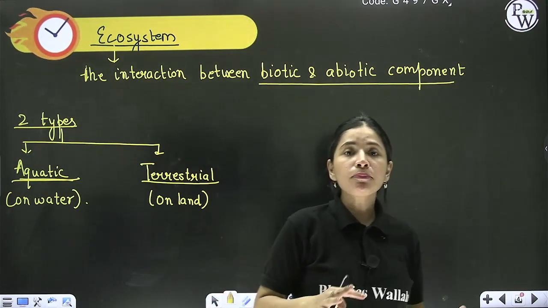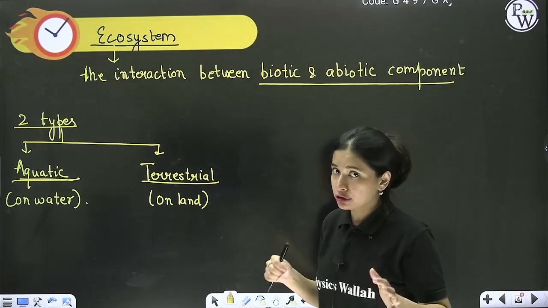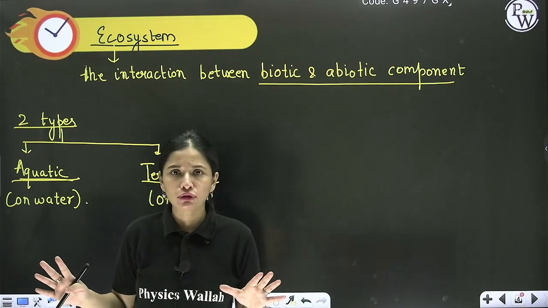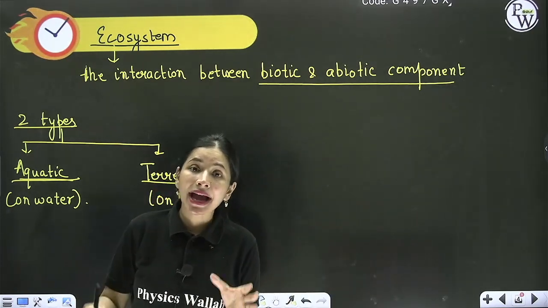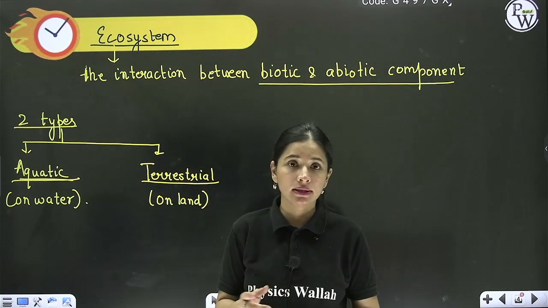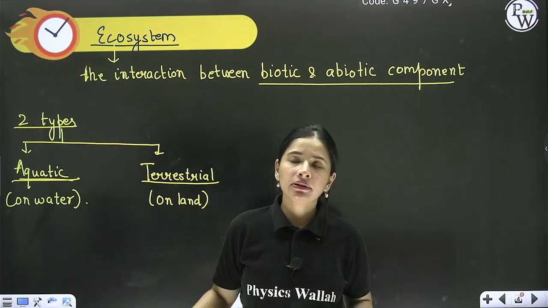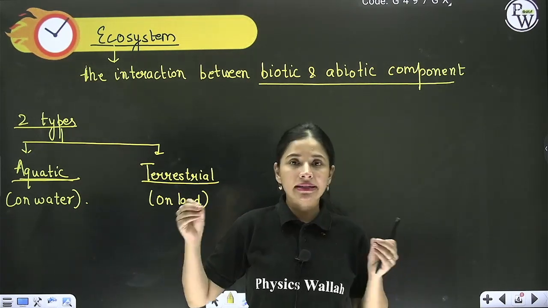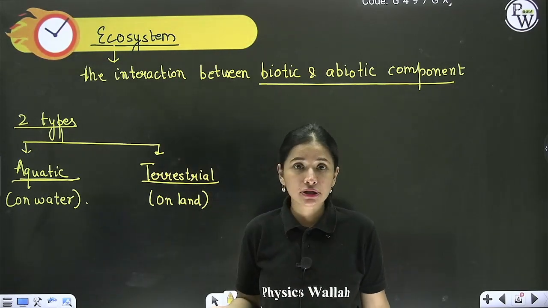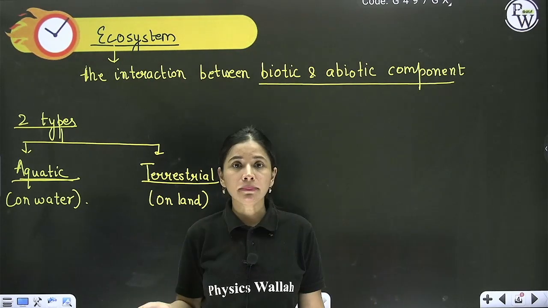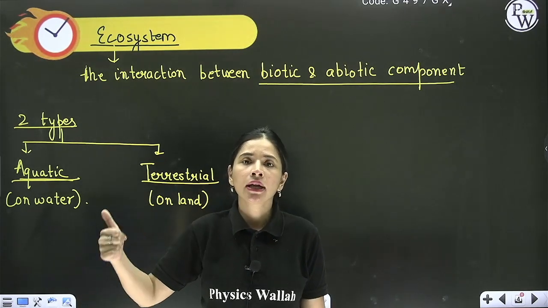Similarly, depending upon the human intervention, again we have two types of ecosystem. One, natural, where no human intervention is supposed to be allowed and everything is run naturally by the nature itself. And second is man-made ecosystem or anthropogenic ecosystem, which is actually created by man, managed by man, and whatever is happening in that ecosystem is the outcome of human activities. For example, aquarium, your agricultural field. So they are also types of ecosystem, but they are made by man, run by man, and whatever is the outcome is the outcome of the human activity.